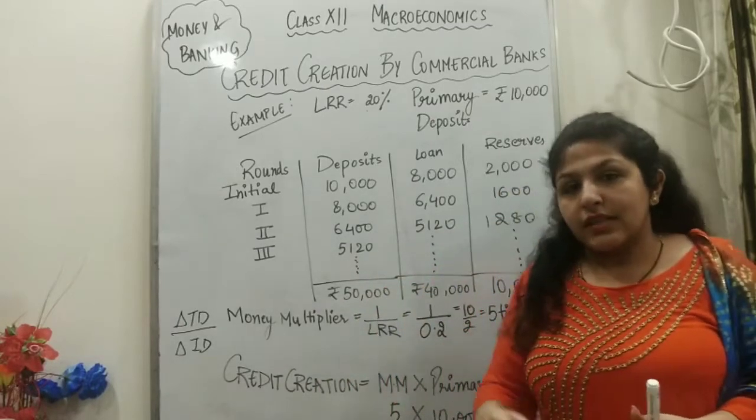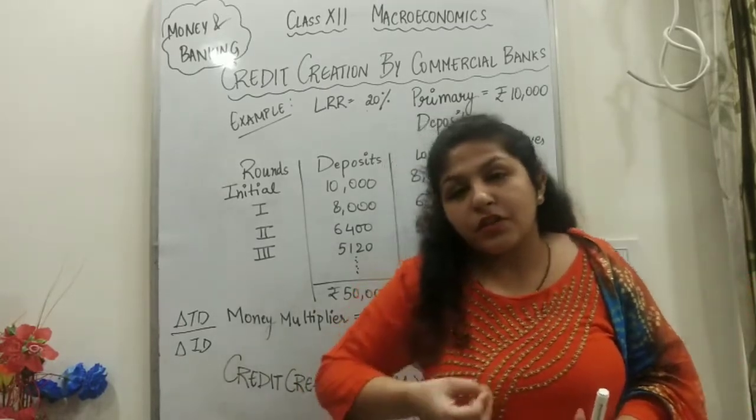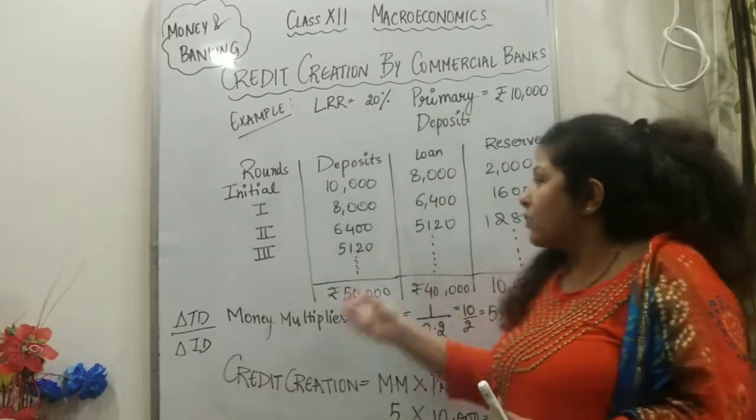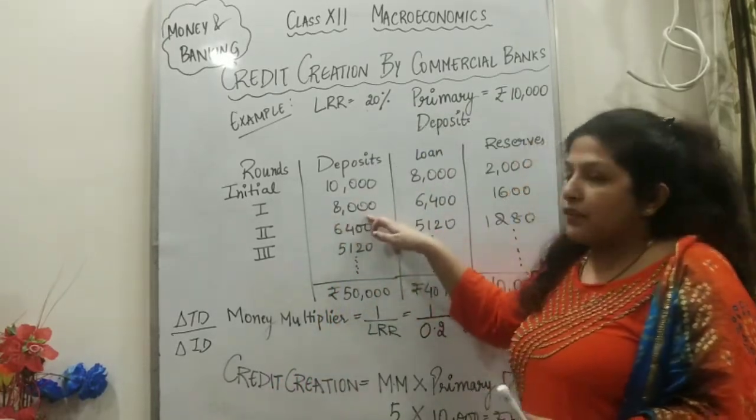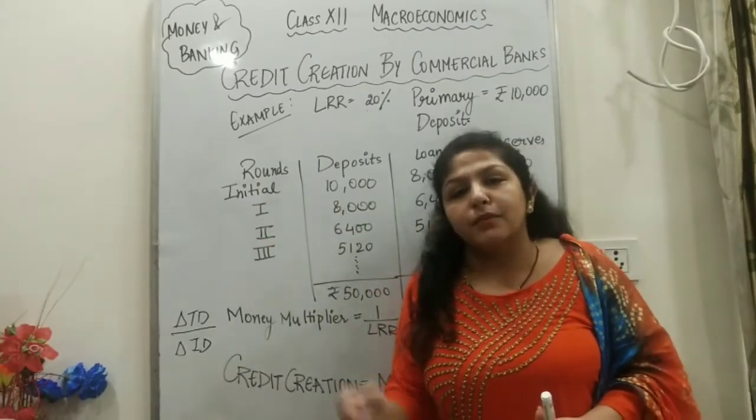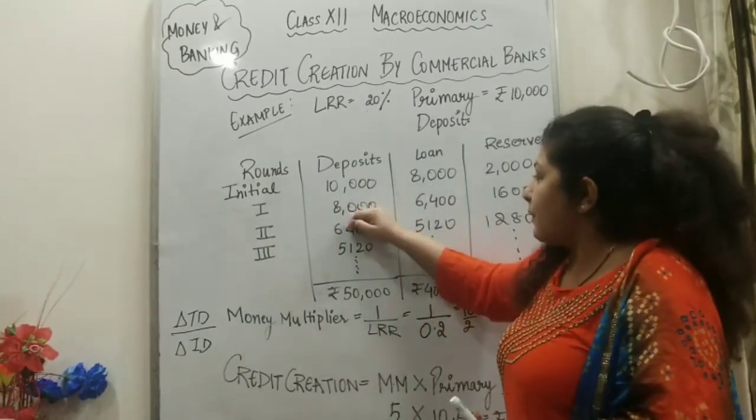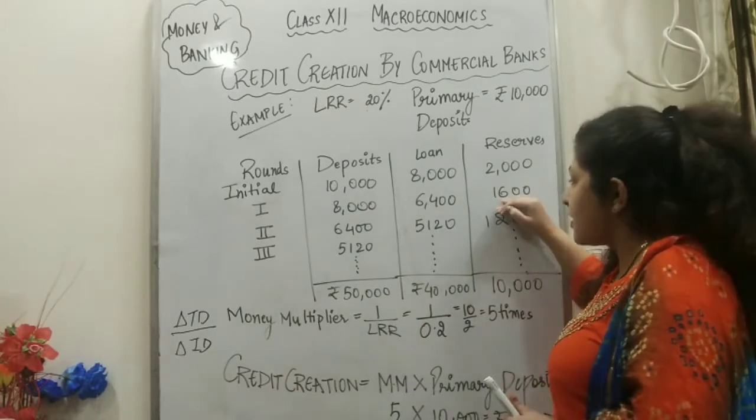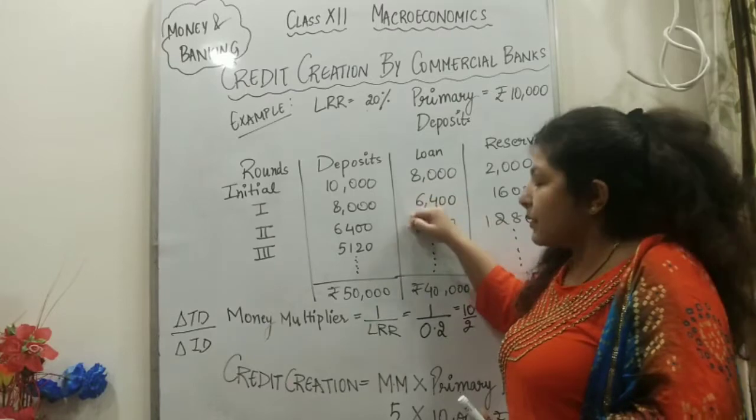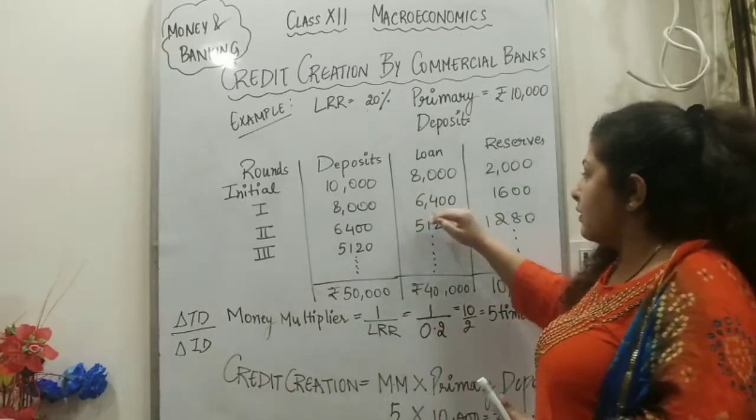Now the question arises, the machinery owner has got the check. Where will he go? He will go to his bank. A new deposit of 8,000 will again come as round 2 in the banks by the machinery owner. So again the bank will keep the 20%, that is 1,600, and give 6,400 as loan amount. Again the people will have to open an account and they will withdraw the money.